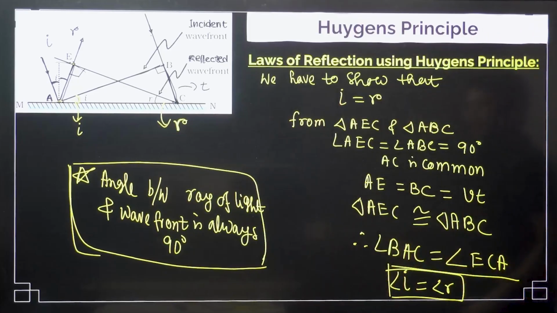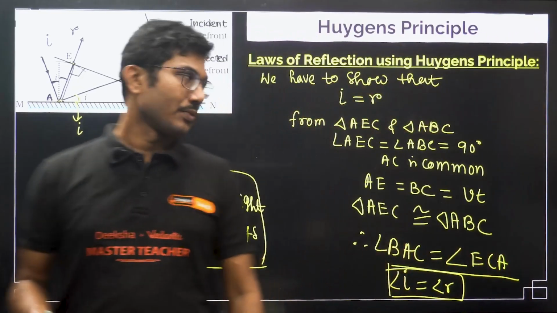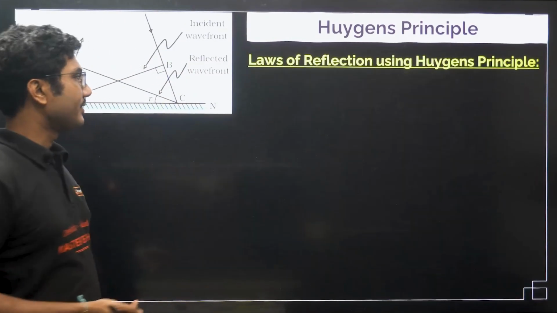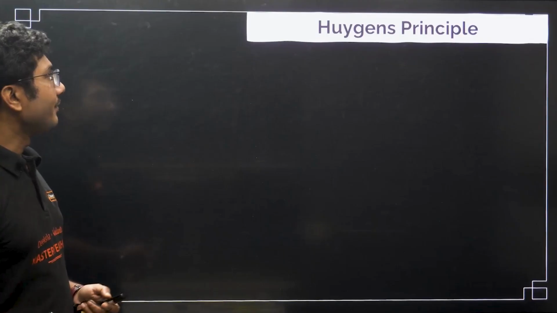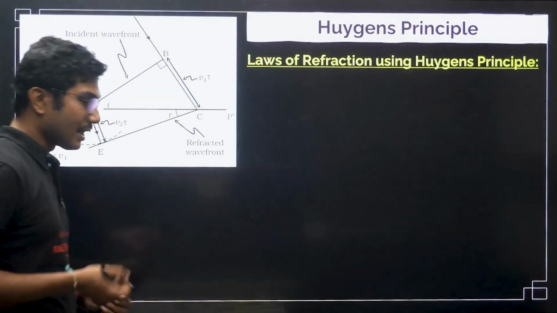So, the law of reflection is easy to derive and it can come as a 3-marker question. This is not a 5-marker question, this is easy. So, basically, it is a 3-marker question. Now, the laws of refraction is a 5-marker question because it is slightly tricky and long.